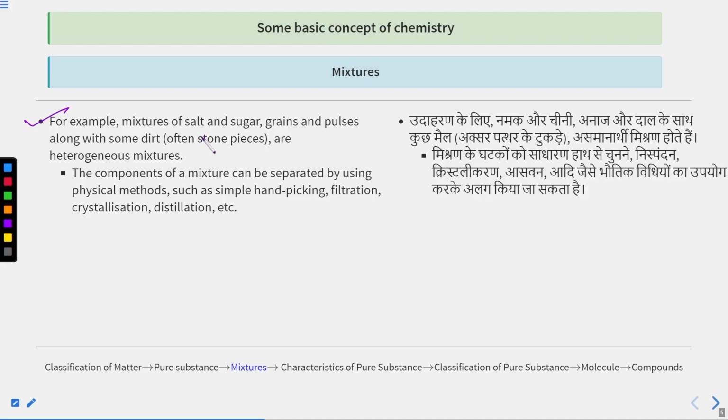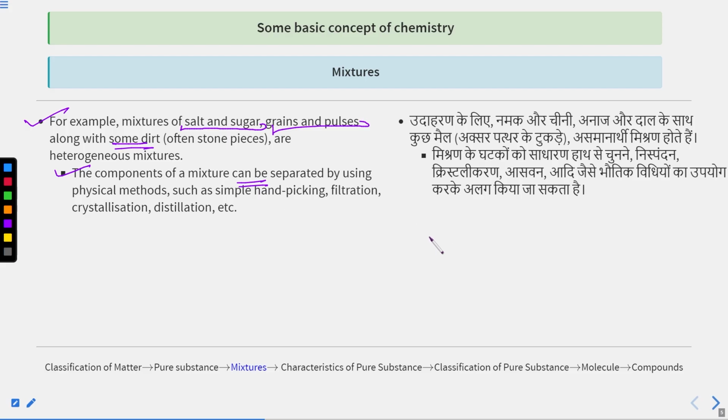For example, a mixture of salt and sugar, or grains and pulses along with some dirt and often stone pieces, are heterogeneous mixtures. The components of a mixture, whether homogeneous or heterogeneous, can be separated by using physical methods, such as simple hand picking.